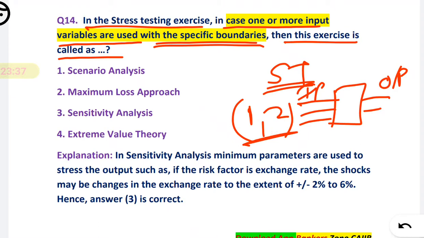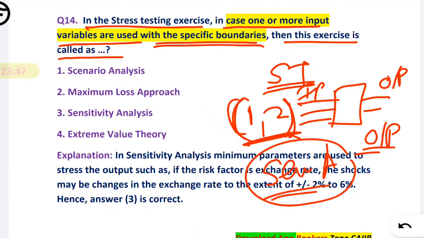When you change the inputs and observe the output at a small level, that is called sensitivity analysis. So the third option, sensitivity analysis, is your correct option.